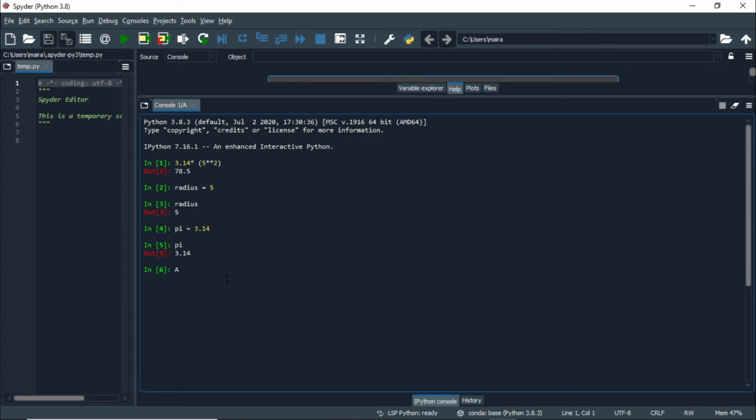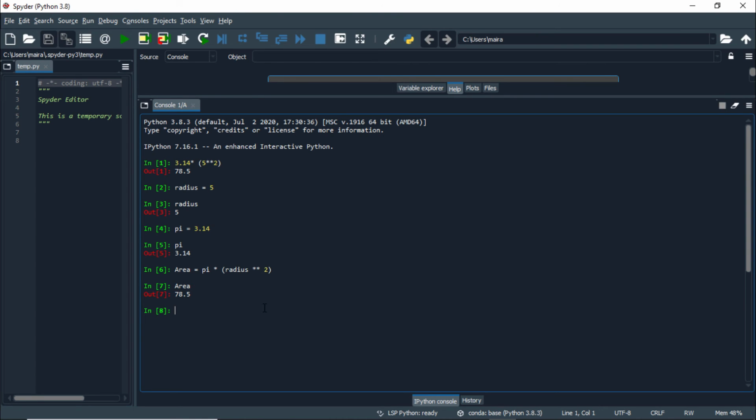Now declaring area as pi into radius square, this expression will be evaluated and the result or value of this expression is assigned to the variable area. Now if you want to know its value, you have to enter area. This 78.5, which was earlier nameless, now has a name, the variable name area.